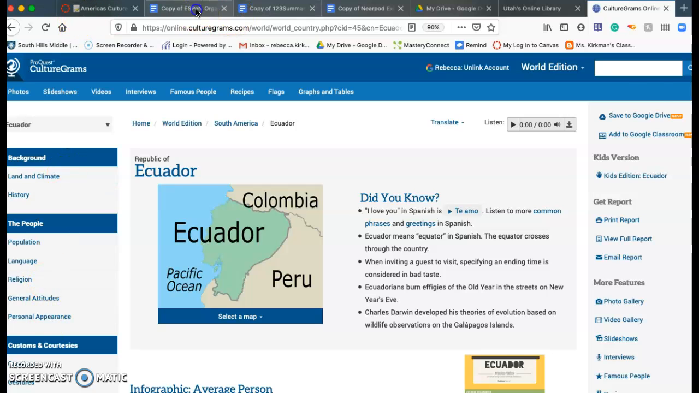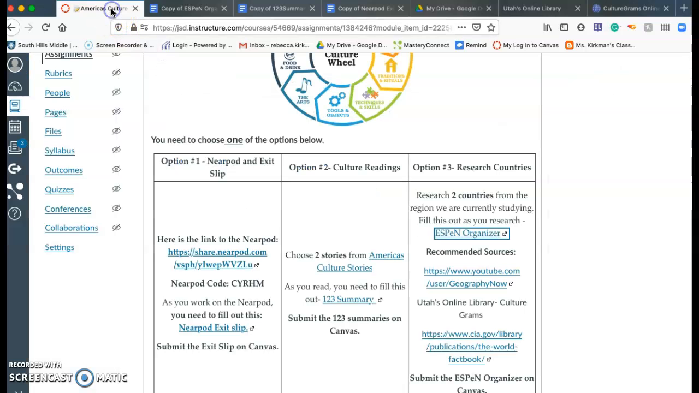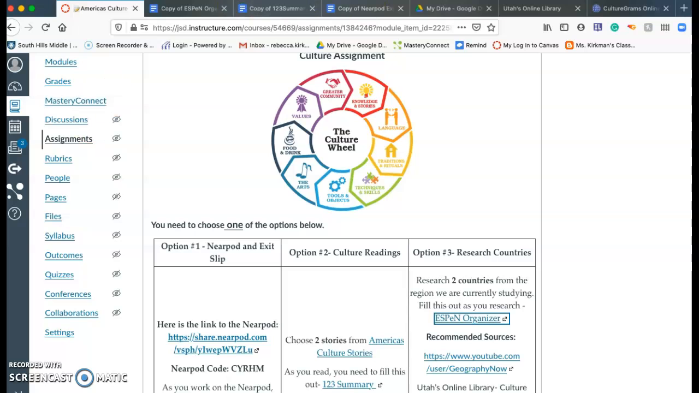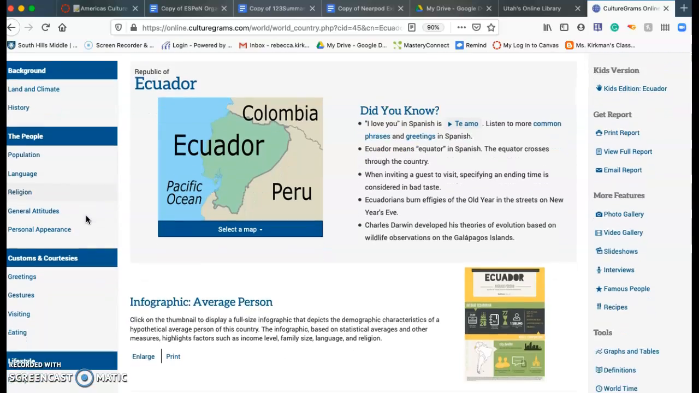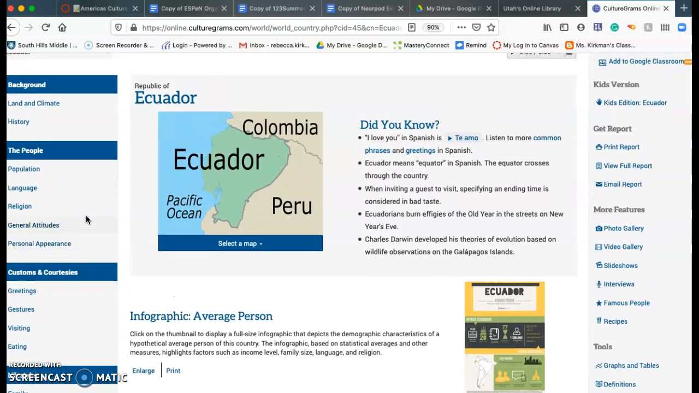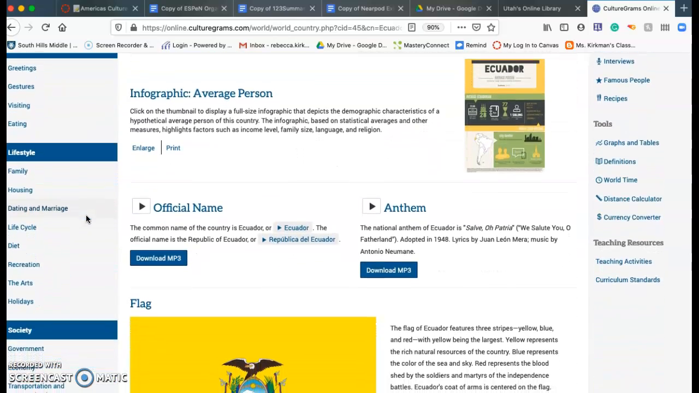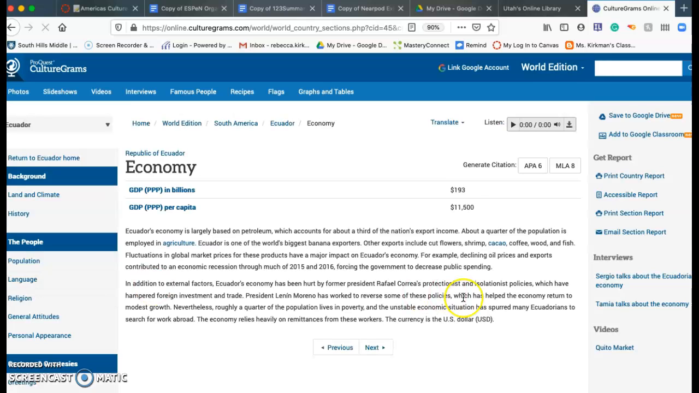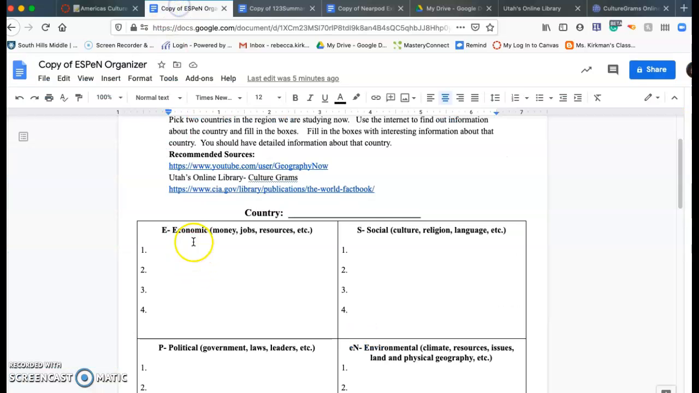So I know one of the things was economics, monies, jobs, that type of thing. So I'm going to go, where's my thing? So economics, housing, economy, right there. Go here. Okay, and I can pick any of these things to put into my ESPN right here.